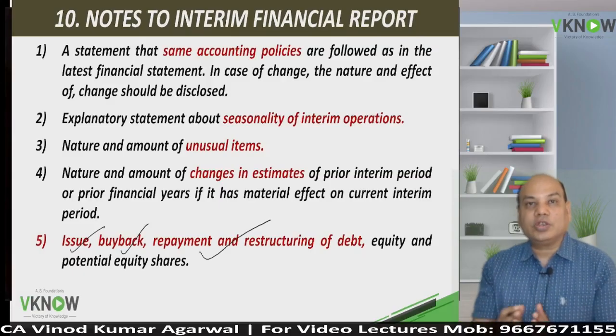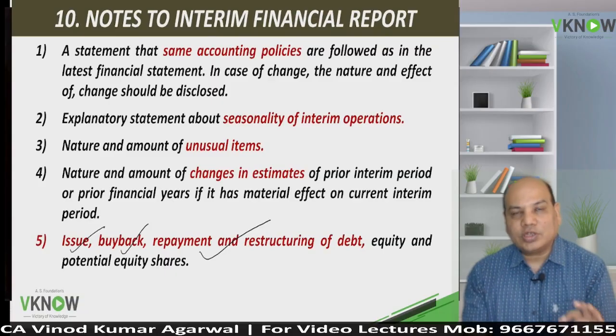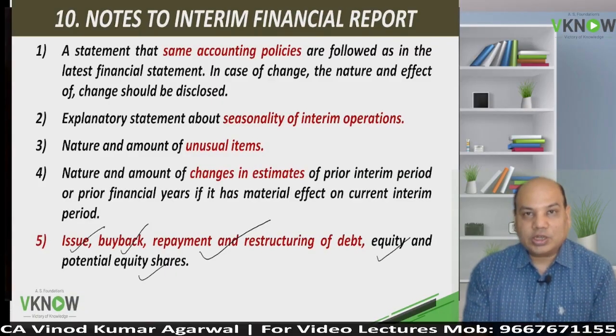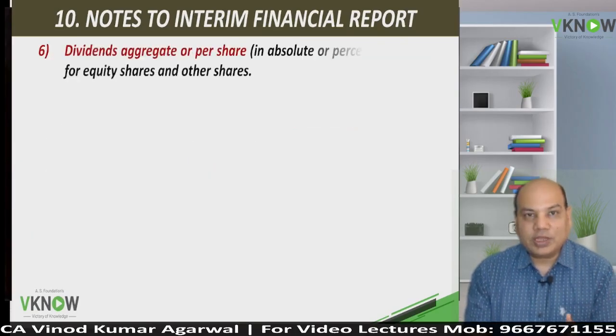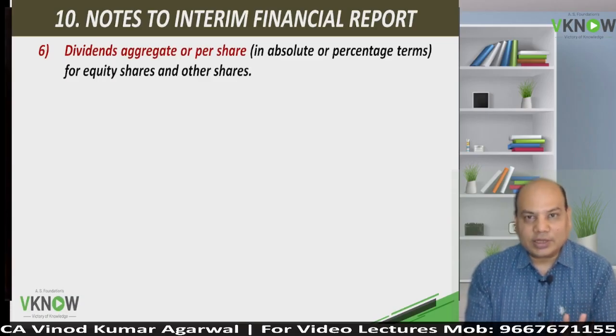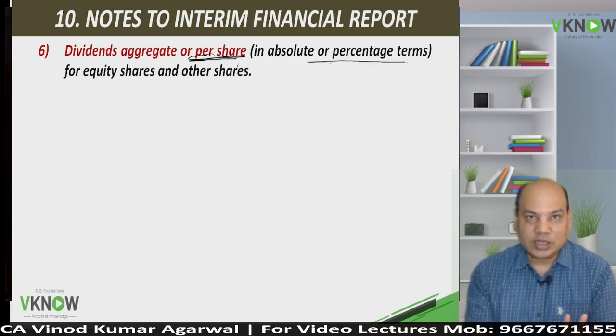Repayment and restructuring of debt will affect the debt equity ratio and financial risk of the company. Then issue of potential equity shares like ESOPs again can affect the future EPS of the company. So these important events which have taken place in the interim period need to be disclosed. Then you can disclose dividend either in the form of per share or in the form of percentage.